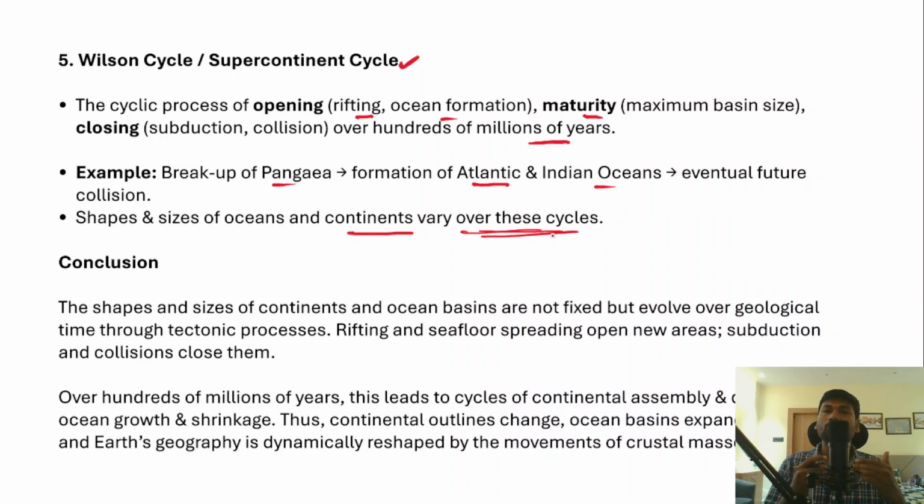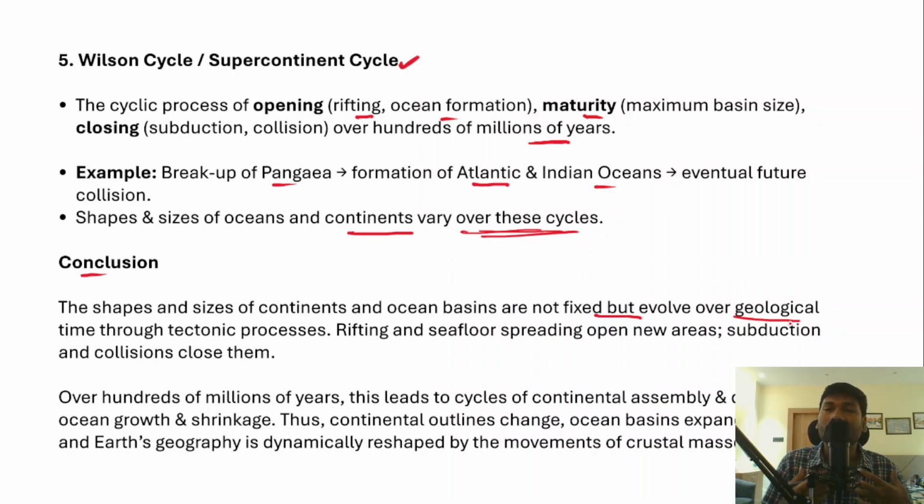So this is how you have to write all these essential aspects, and it is always advised you draw the diagrams along with the content points. And in the conclusion, what you have to write? In the conclusion of the answer, the shapes and sizes of the continents or ocean basins are not fixed, right? They are not fixed, but they evolve over geological time through the tectonic processes, right? So they are continuous and evolving processes. They are not fixed, right?